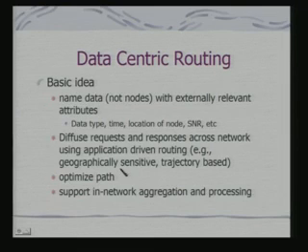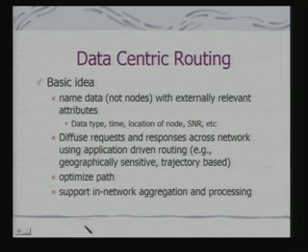This application driven routing can be geographically sensitive, or trajectory based, because I might like to route the packets along a trajectory. The example of tracking is typically a case when I have detected a particular target and I have that information in the packet I am trying to send along.